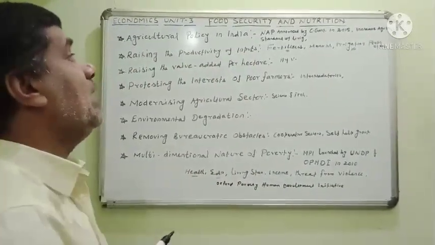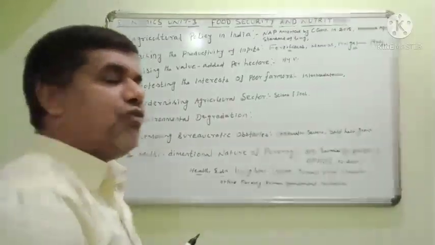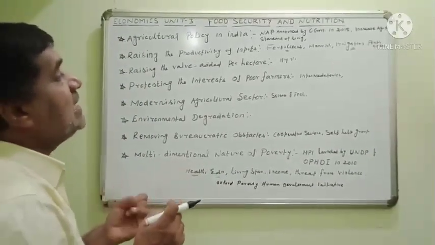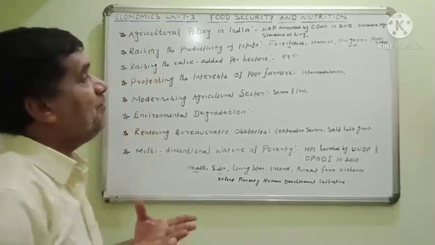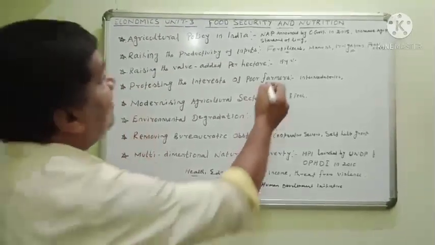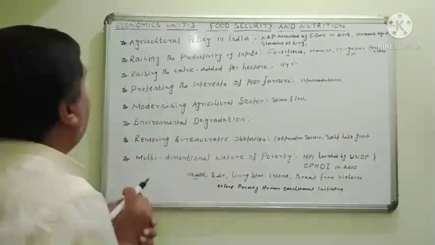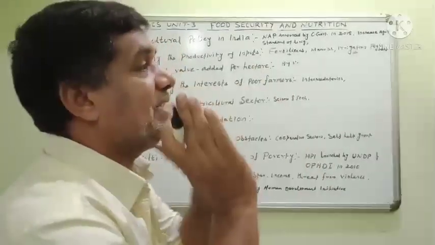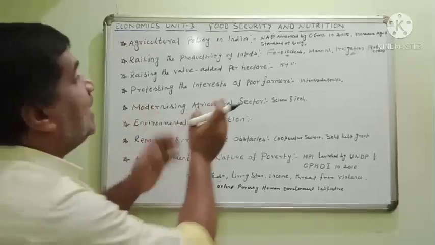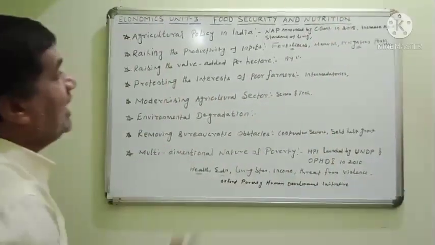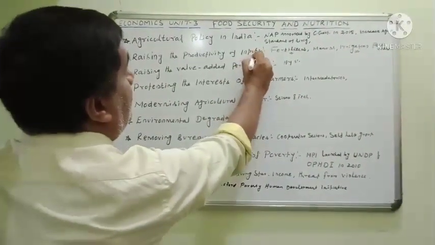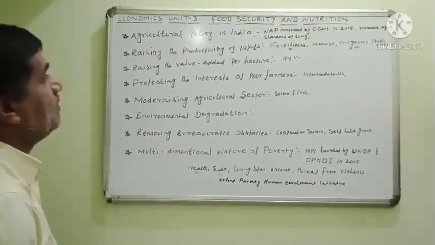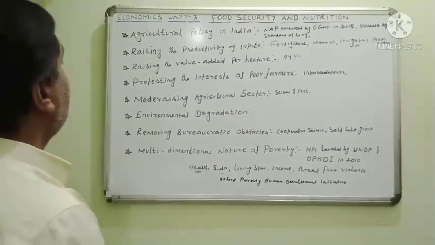Nowadays, the people, particularly farmers involved in agriculture, use fertilizers, manure, irrigation, pesticides and high yielding varieties of seeds. These are all used in the agriculture field. The main aim is what? To raise the productivity. For raising productivity, they use more and more inputs like fertilizers, manure, irrigation facilities, pesticides and high yielding varieties of seeds.